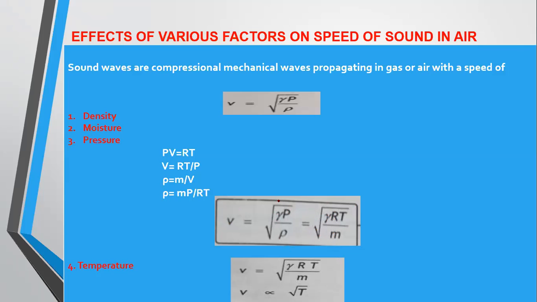So by increasing or decreasing the pressure of a gas, there will be no change in the speed of sound in gas or air. You can also explain this with the help of the other formula. If you increase the pressure, there will be a decrease in volume and an increase in density, so both will cancel each other. There will be no effect on the speed of sound in gas or air.